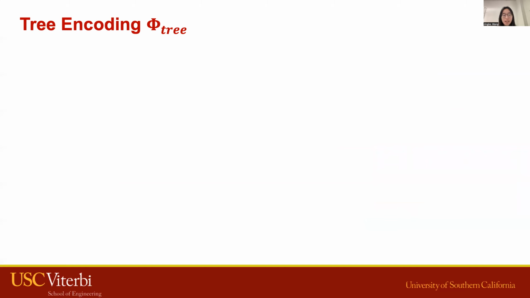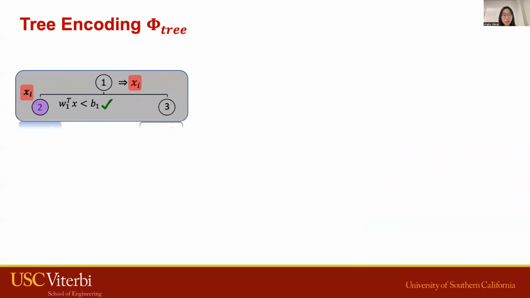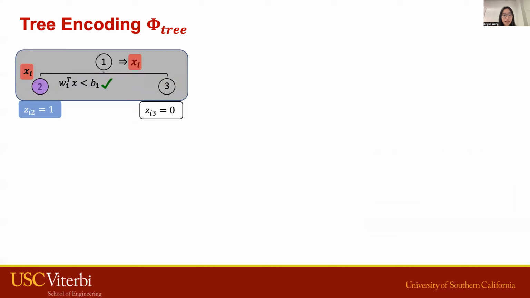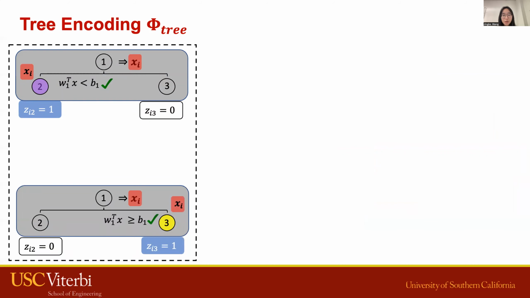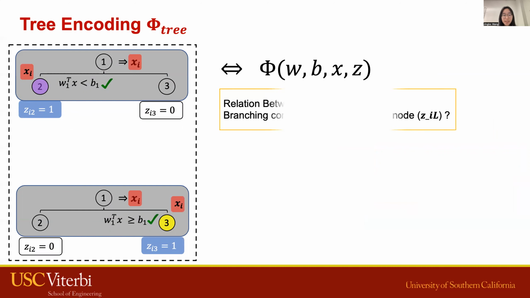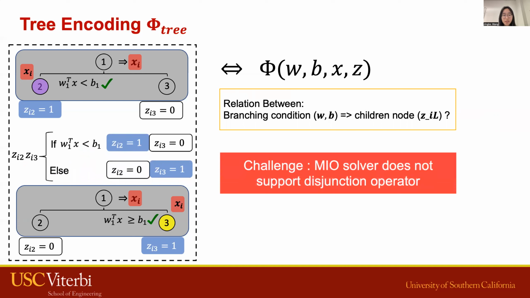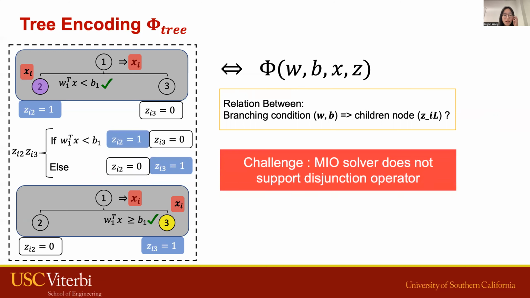To summarize, if X_i satisfies the left branch condition, it flows to the left child. Otherwise, it flows to the right child. We need a constraint phi to capture these two scenarios and also establish the relations among these decision variables. The straightforward way to encode these two scenarios is using disjunction operators. However, the ML solver does not allow the use of disjunctions in its constraints.